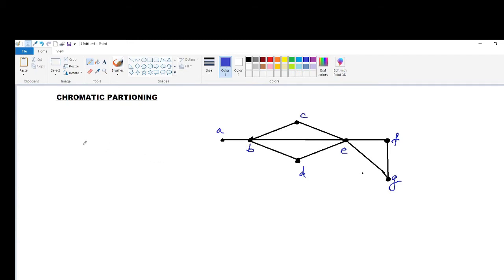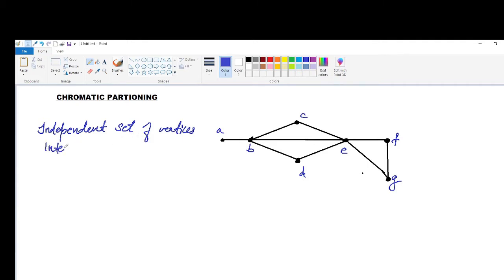In that, at first we can study what is meant by the independent set of vertices, or internally stable set.